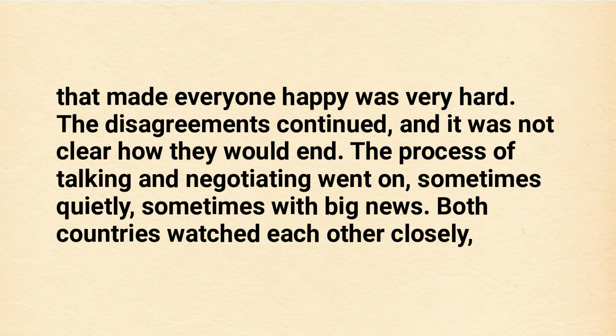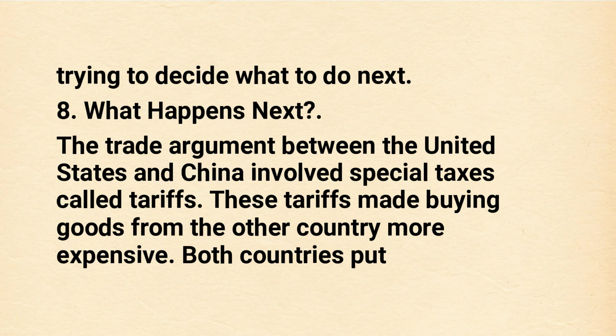The process of talking and negotiating went on, sometimes quietly, sometimes with big news. Both countries watched each other closely, trying to decide what to do next. 8. What happens next? The trade argument between the United States and China involved special taxes called tariffs.